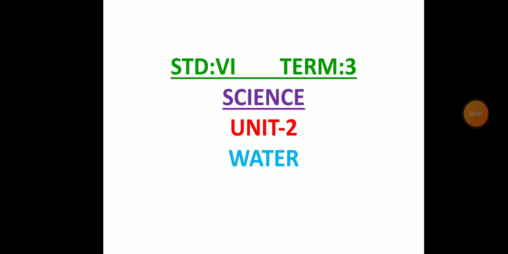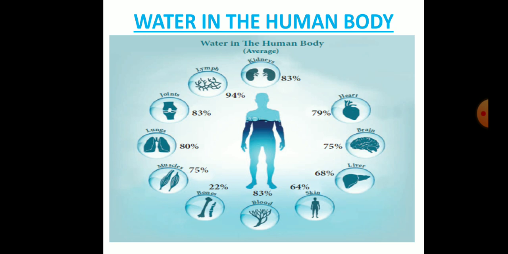In this video, we are going to discuss Unit 2, Water. Water in the human body. Kidney contains 83% of water. Limb contains 94% of water. Joint contains 83% of water. Lung contains 80% of water. Muscle contains 75% of water. Bone contains 22% of water.